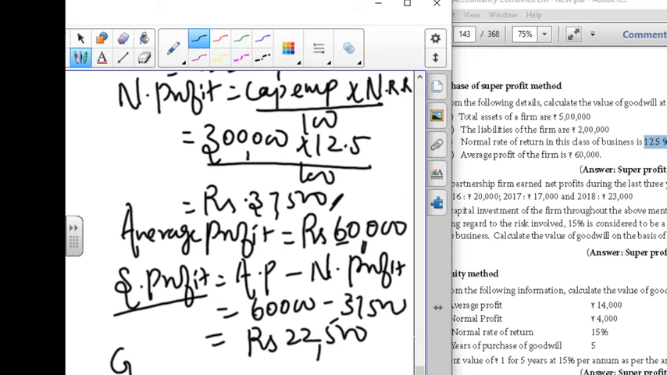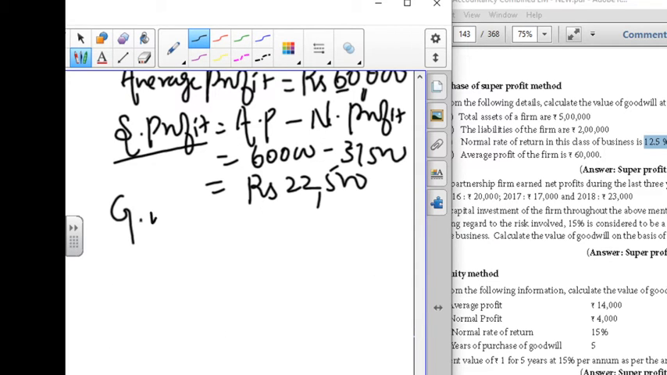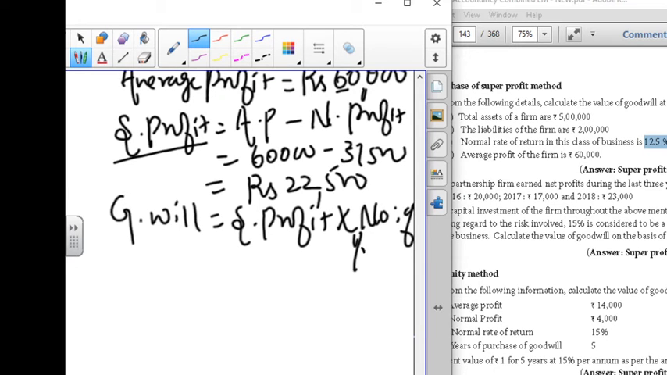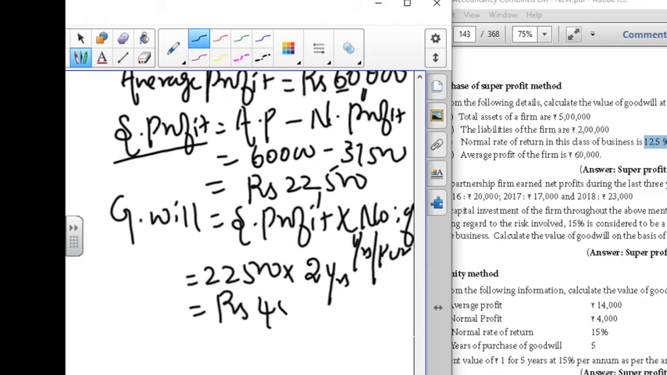Still the sum is not completed, because we have found only the super profit, but the question they asked is about the goodwill. So the goodwill formula is super profit into number of years of purchase. The super profit we have calculated is 22,500. In the sum, just look at the number of years of purchase they have given. It is 2 years. So the goodwill is rupees 45,000. This is the methodology to solve this seventh problem.